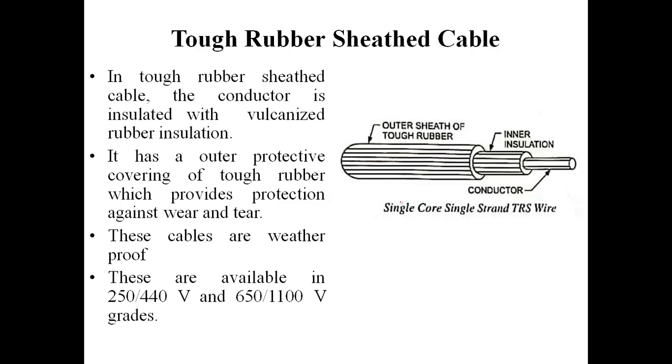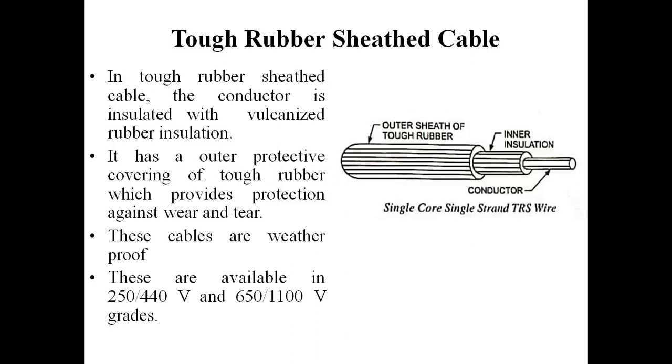The next type is tough rubber sheathed cables. Students, the difference between tough rubber and VIR cable is that in VIR cable the sheathing was of bitumen wax, but in this type of cable the sheath is of tough rubber rather than bitumen wax. So the basic constructional detail in the tough rubber sheathed cable is that here is again a conductor, possibly tinned or having a coating of tin, and over it there is an insulation of again VIR, vulcanized Indian rubber, and over this insulation we are providing a sheath of tough rubber, which will provide a better